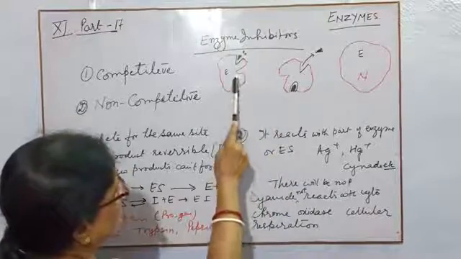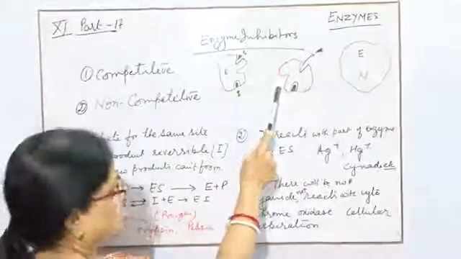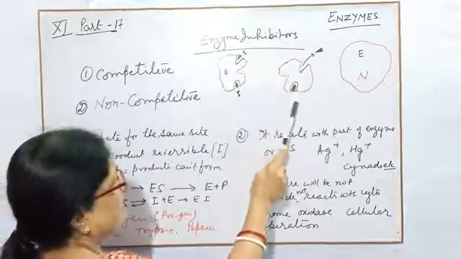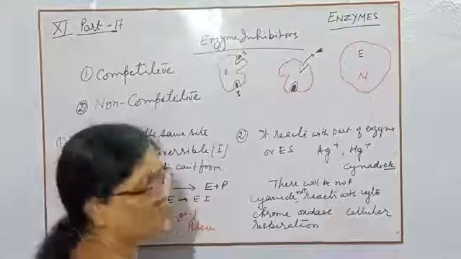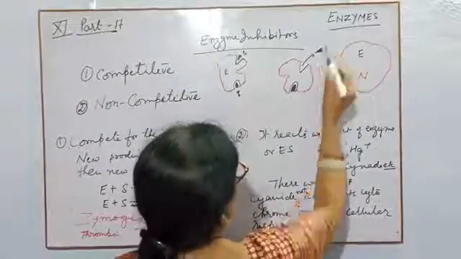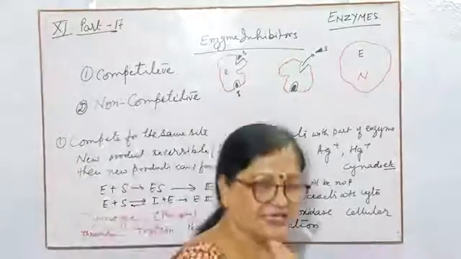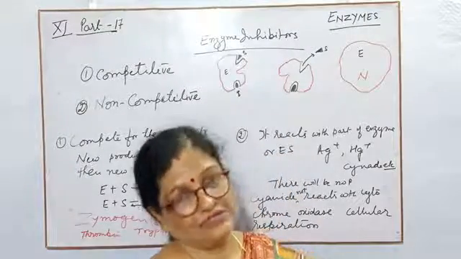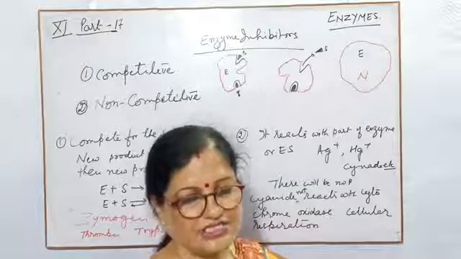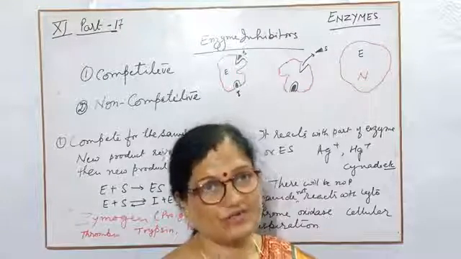Here it is slightly changed and here it is more changed, the final change, and it throws out the substrate. It means that the substrate will be thrown out from the body as it is. That means there will be no digestion, or the substrate cannot change into the product form.